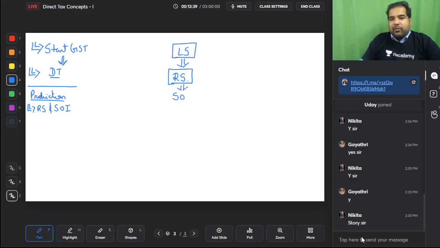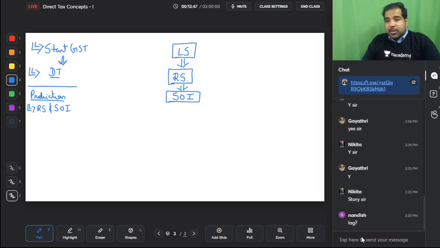Then you will have different incomes. You will have some incomes from India, Mumbai, some from Bangalore, some from abroad, some received abroad, some received in India, different. So which of the incomes will be taxed in India will be determined as per scope of income.